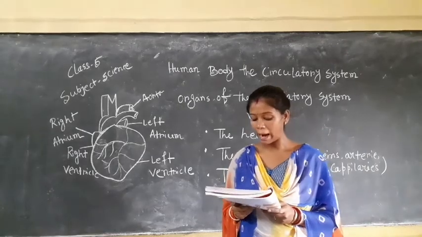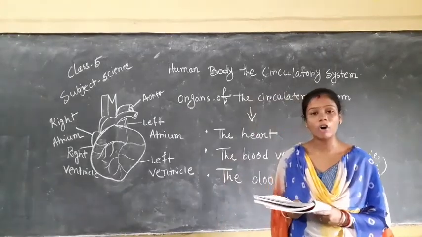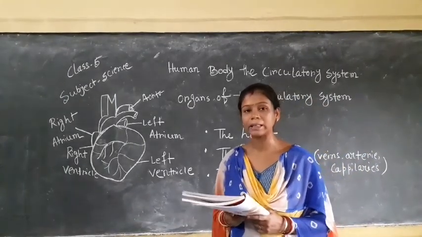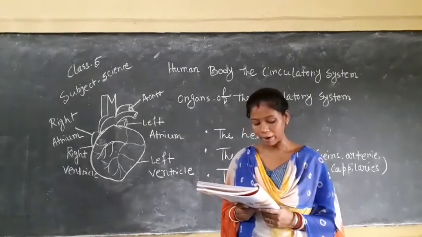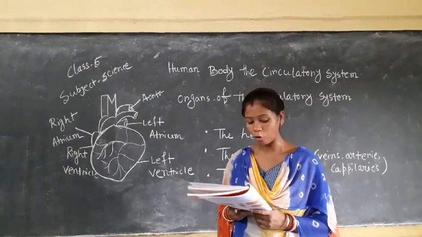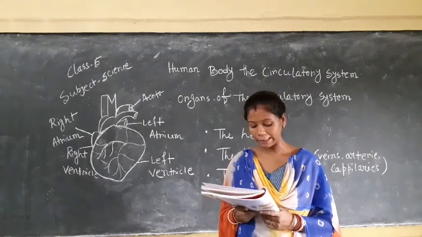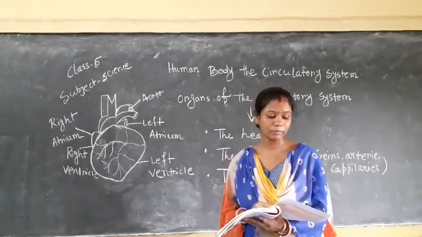We should play at least one outdoor game daily. Next, avoid junk food. Junk food means food rich in fats and unhealthy carbohydrates, which does not contain the vital nutrients essential for our body. Thus, to maintain good health and have a healthy heart, we should avoid eating junk food.